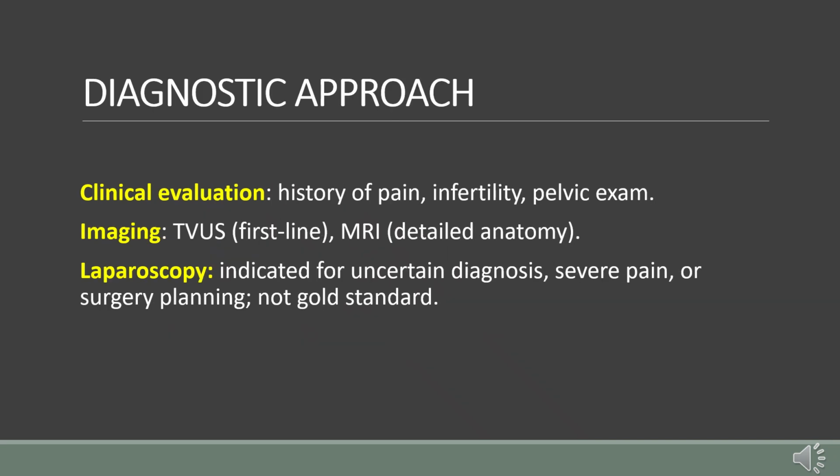The diagnosis starts with a detailed history and pelvic examination. We assess pain, menstrual irregularities, and fertility issues. Imaging is crucial. Transvaginal ultrasound is the first-line tool to detect ovarian cysts and evaluate their characteristics. Magnetic resonance imaging is used for detailed anatomy, especially in deep endometriosis. Laparoscopy, although previously considered the gold standard, is now reserved for cases where the diagnosis is uncertain, when severe pain persists despite medical therapy, or when surgery is planned, which avoids unnecessary surgical procedures.